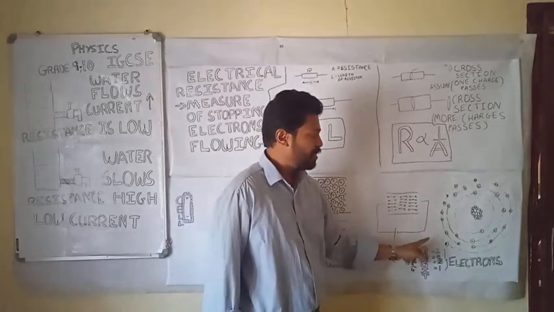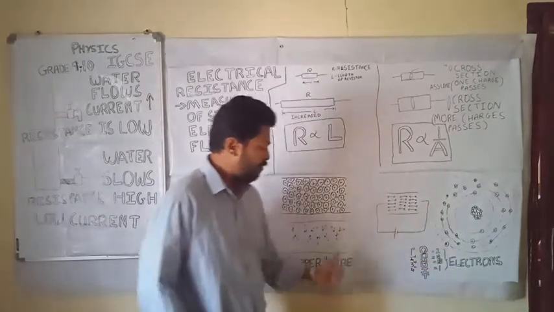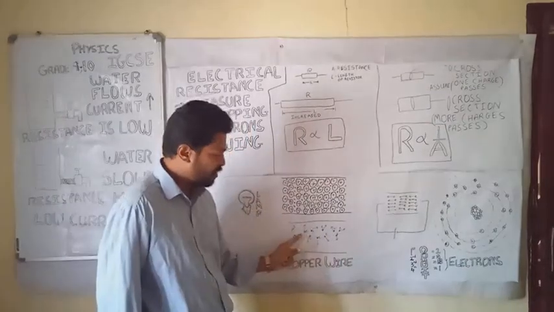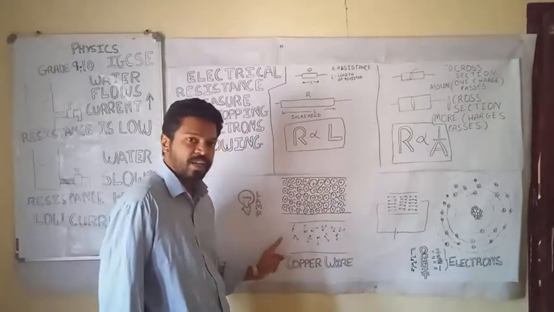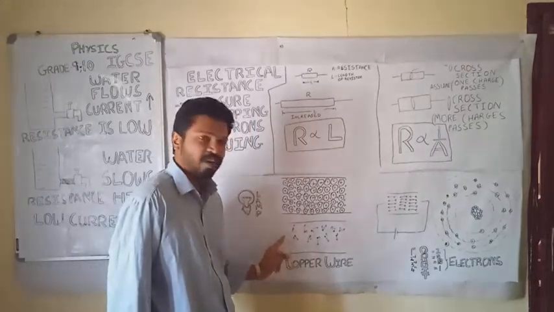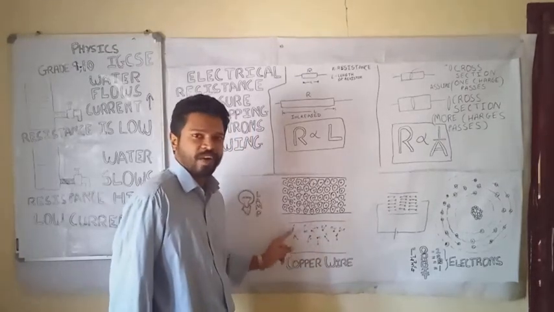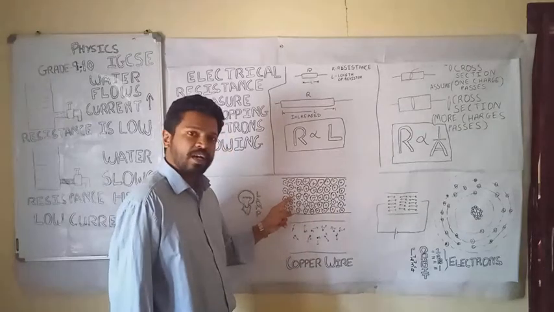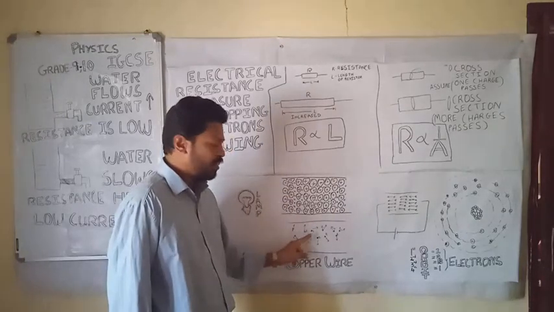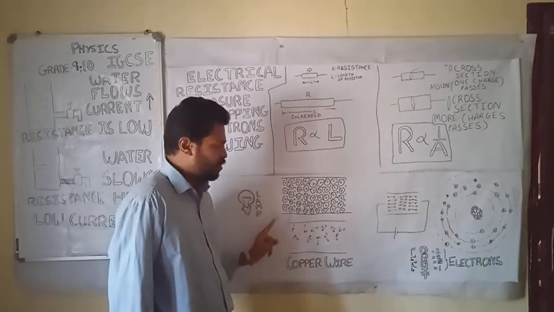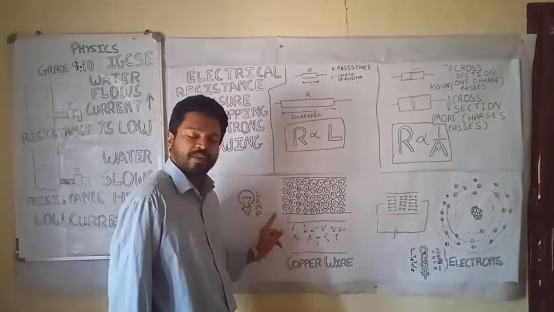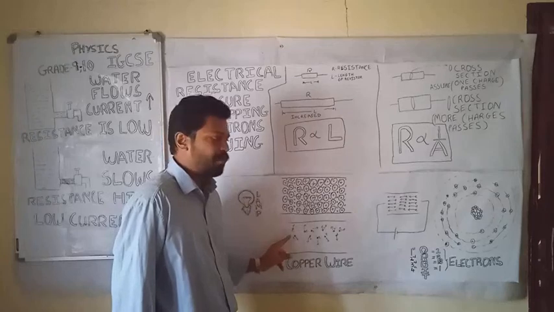When they are freely moving inside the copper wire, as you can see over here, electrons are moving randomly here and there in all directions with all velocities, right? I have removed the cations and you are just seeing the electrons out here. So electrons are moving randomly with all possible velocities in random directions.